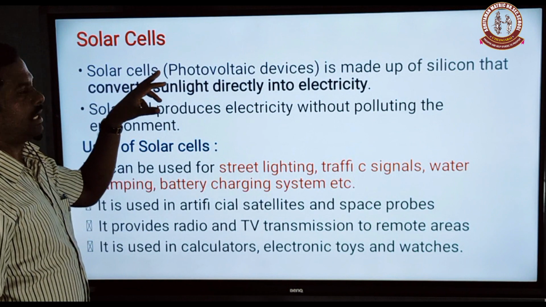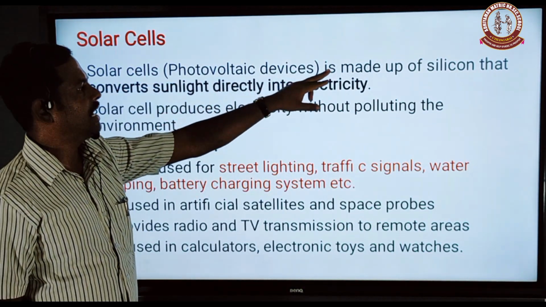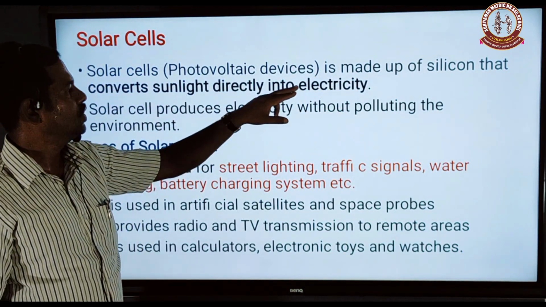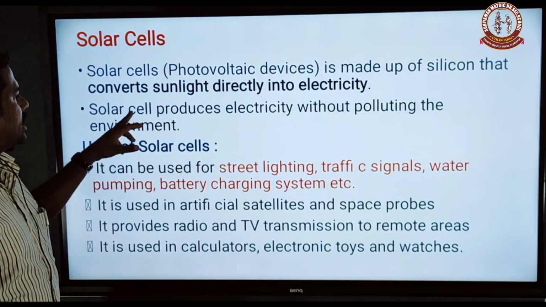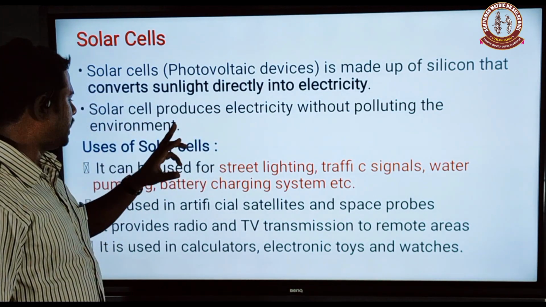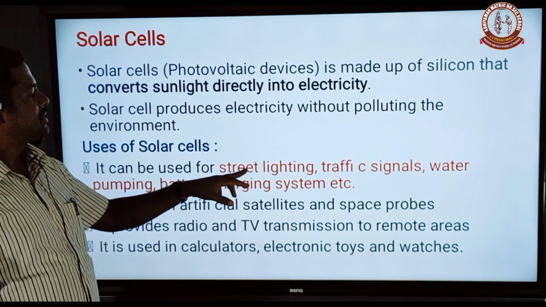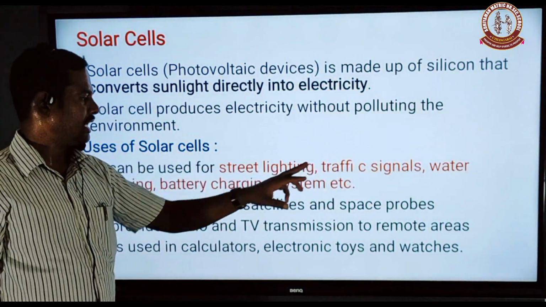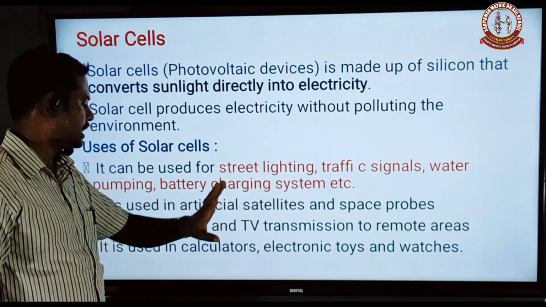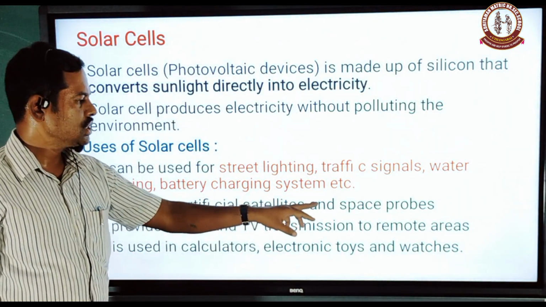Solar cells are photovoltaic devices made up of silicon that convert sunlight directly into electricity. Solar cells produce electricity without polluting the environment. The uses of solar cells: they can be used for street lighting, traffic signals, water pumping, battery charging systems, etc. They are used in artificial satellites and space probes.